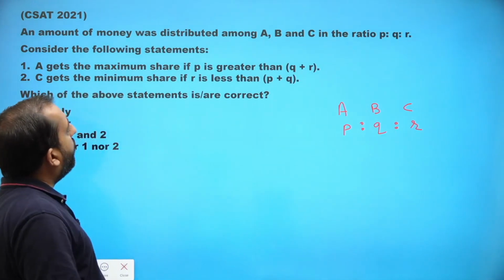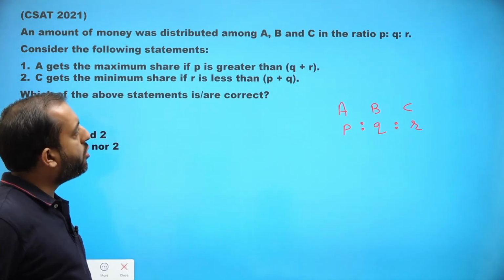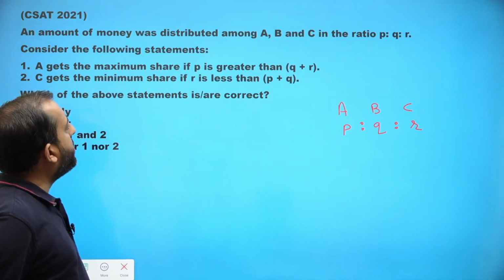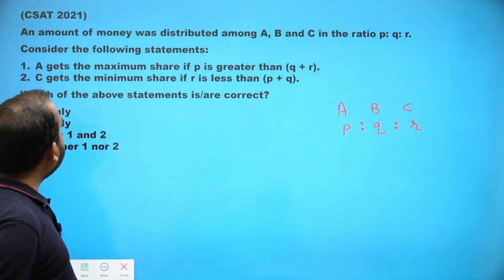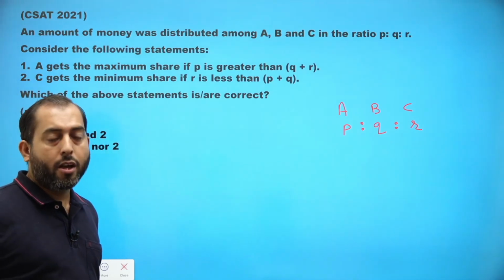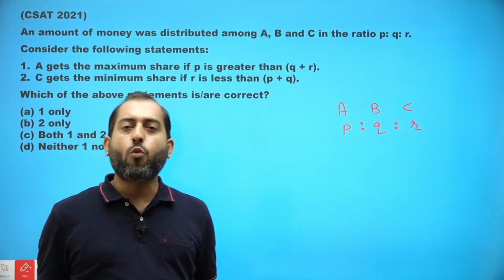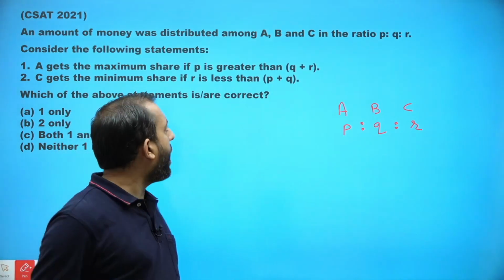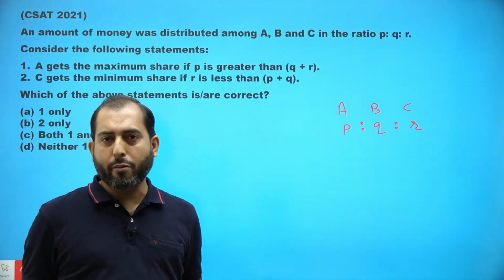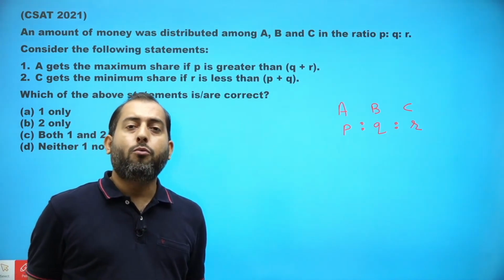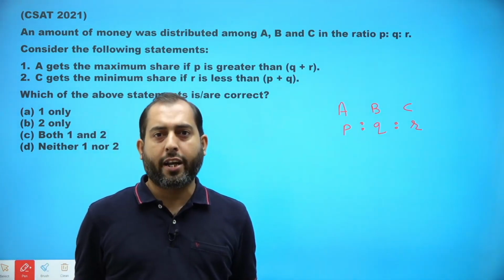So consider the following statement. A gets the maximum share if P is greater than Q plus R. C gets the minimum share if R is less than P plus Q. Which of the above statements is or are correct? So in this question, we are looking for the comparison only. We just want to know which of A, B, C is going to have the maximum share and which will have the minimum share. So whenever we want comparison only, we can use ratios directly.